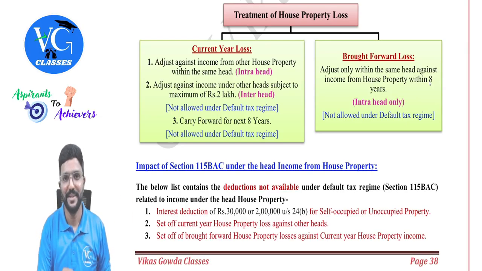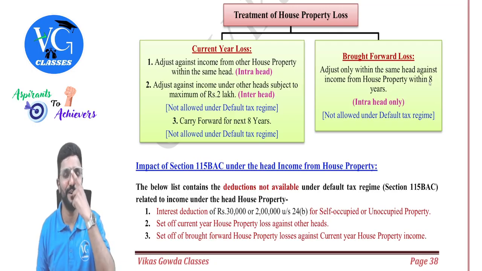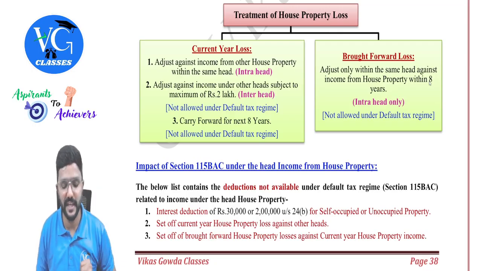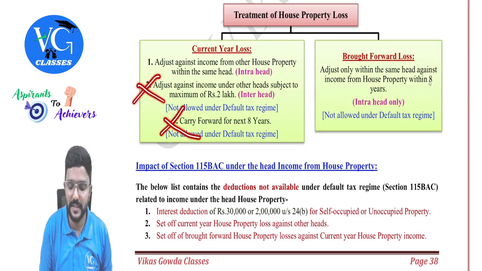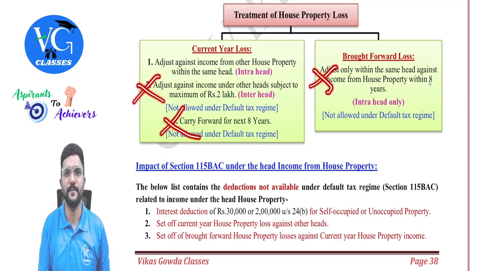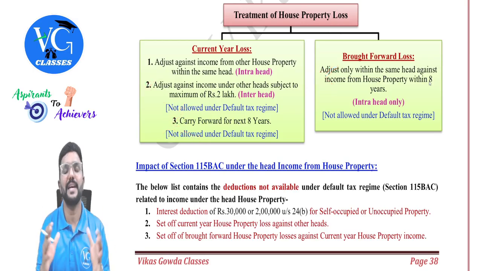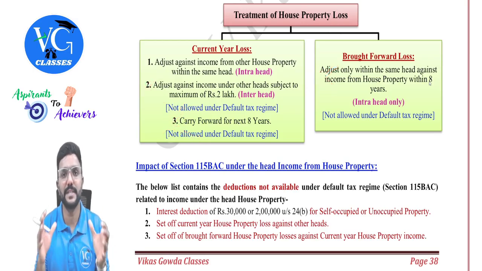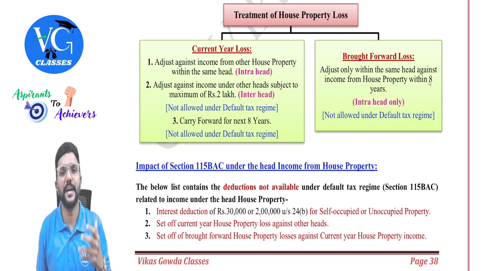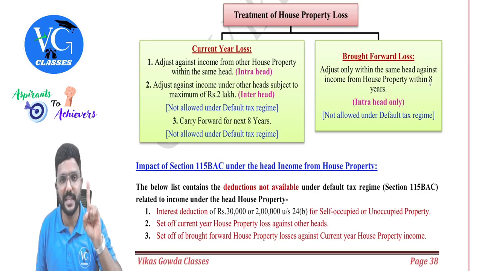Okay, but if an assessee is following the default scheme under section 115BAC, then this as well as this is not allowed. That means if I am an assessee who is following the default scheme under section 115BAC, and I have a loss from house property, I can adjust it only within the same head in the same year. I cannot adjust it against other heads of income.